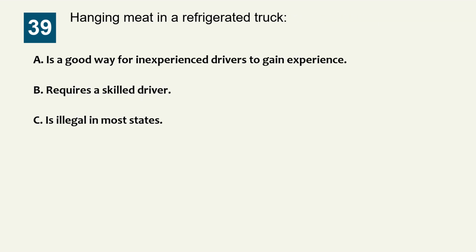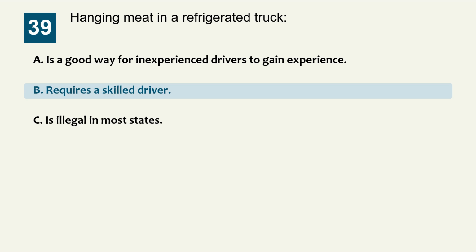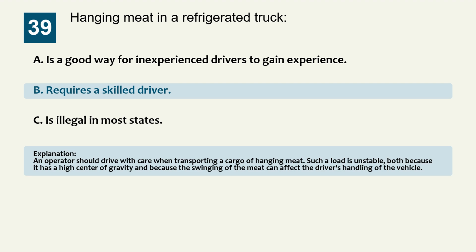Question 39. Hanging meat in a refrigerated truck. Option A is a good way for inexperienced drivers to gain experience. Option B requires a skilled driver. Option C is illegal in most states. The correct answer is option B, requires a skilled driver. Explanation: an operator should drive with care when transporting a cargo of hanging meat. Such a load is unstable, both because it has a high center of gravity and because the swinging of the meat can affect the driver's handling of the vehicle.